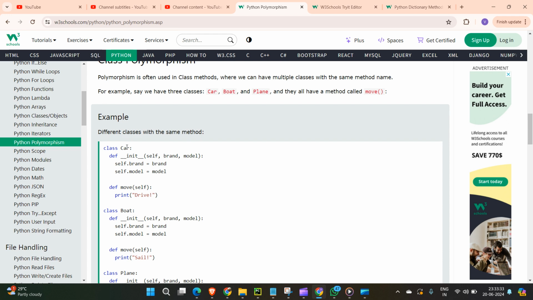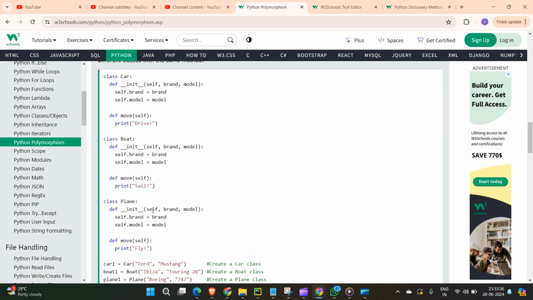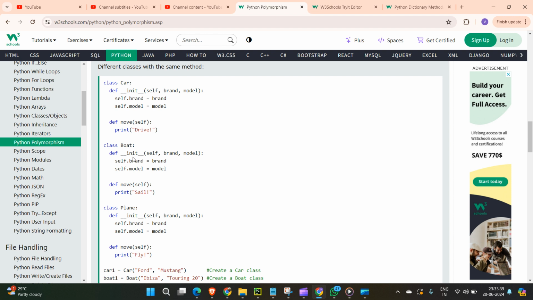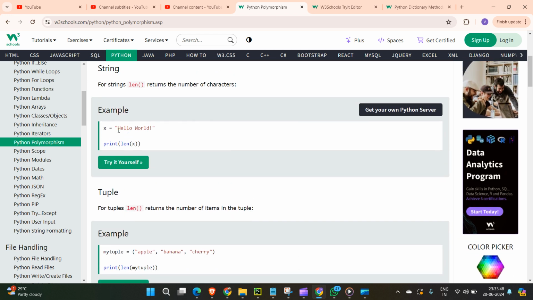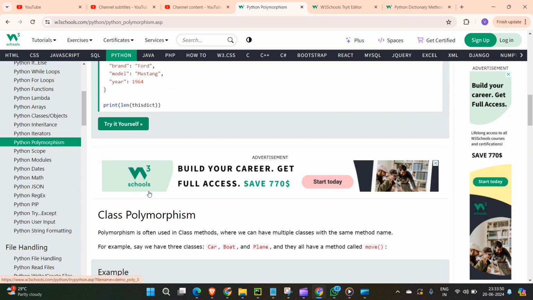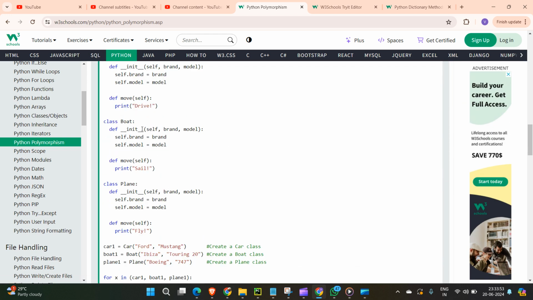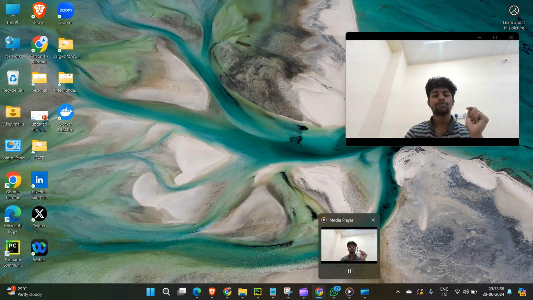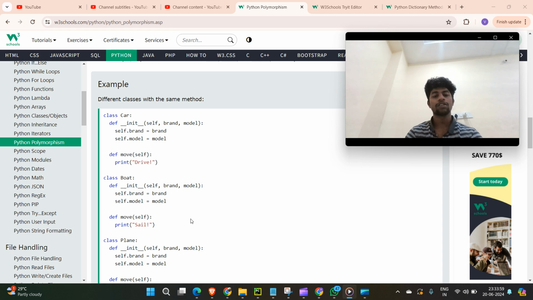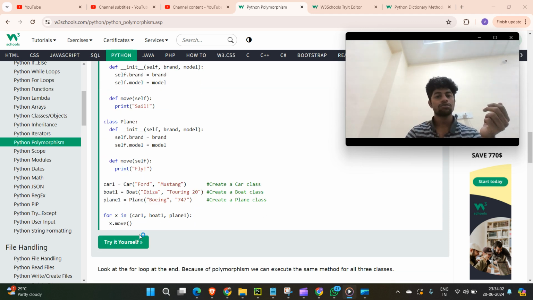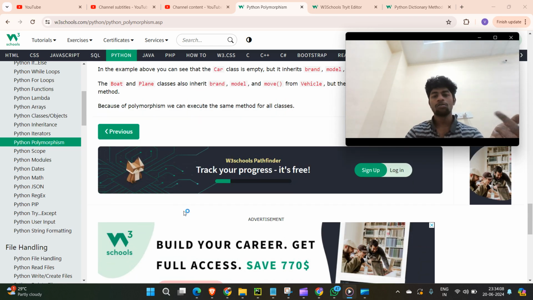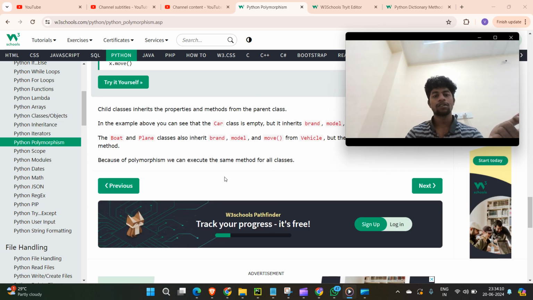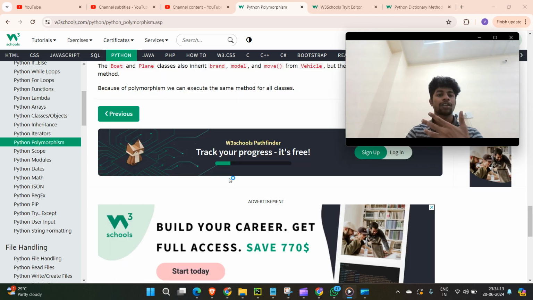Classes are there, so you can check this example. The class names are different, but the methods are the same. See, the same length method, but the class is a tuple in one case and a string in another, so the behavior varies. That is the concept of polymorphism. Same method, but different class. One is creating a car, one is creating a boat, one is creating a plane. Just go through it and you will understand. It won't be much difficult. I covered most of the examples, and just try it yourself so that you can understand.